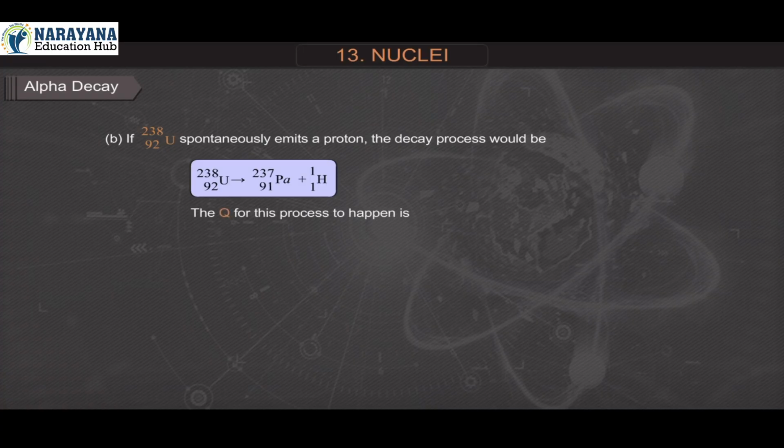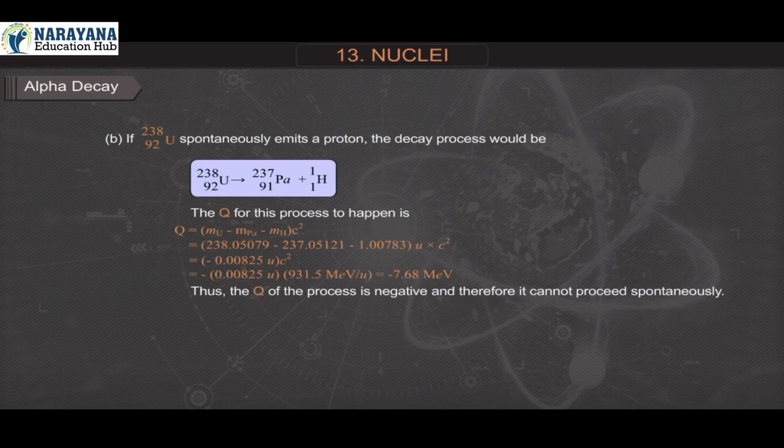The Q for this process to happen is Q = (m_uranium − m_protactinium − m_hydrogen) c² = (238.05079 − 237.05121 − 1.00783) atomic mass unit × c² = −0.00825 atomic mass unit × c² = −0.00825 atomic mass unit × 931.5 mega electron volt per atomic mass unit = −7.68 mega electron volt.